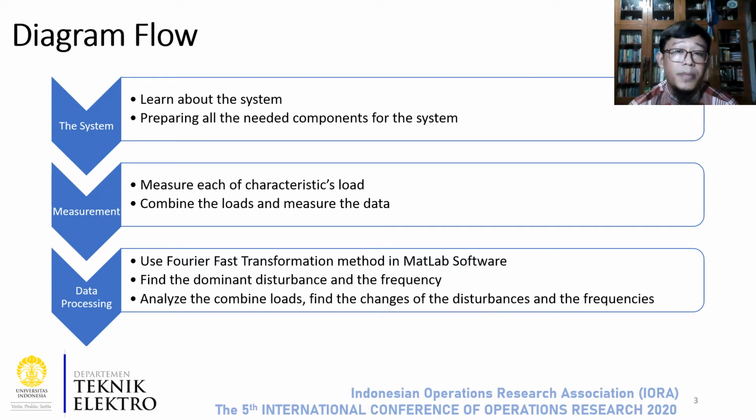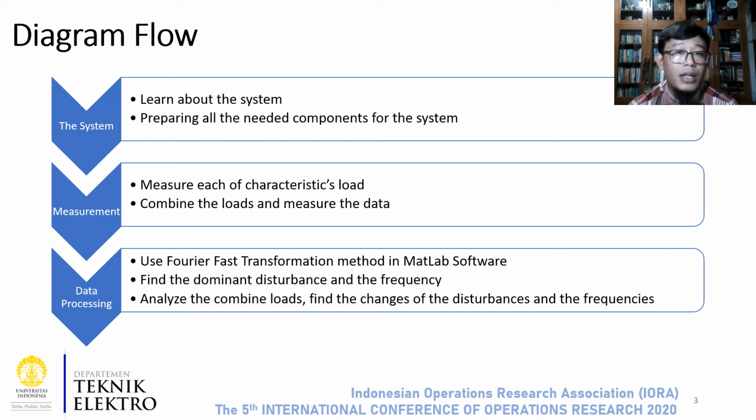The second step is measurement. The first measurement is measuring the disturbance characteristic of the household appliance load, and after that, we measure and take the data from the combination of two induction cookers. The last step is the data processing.